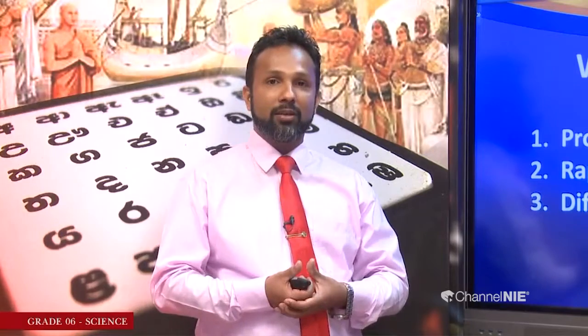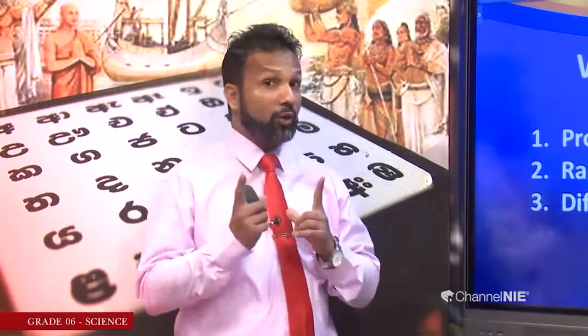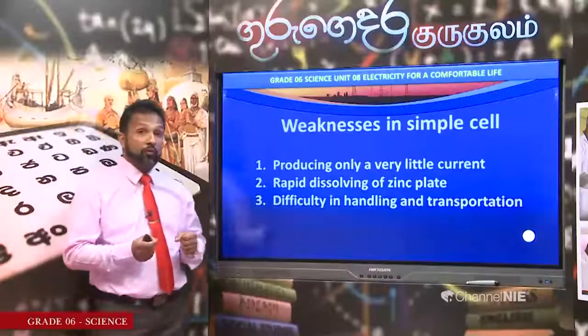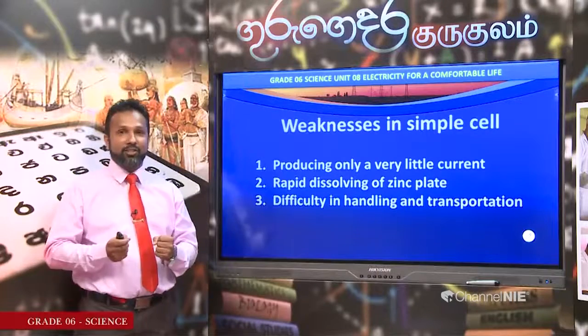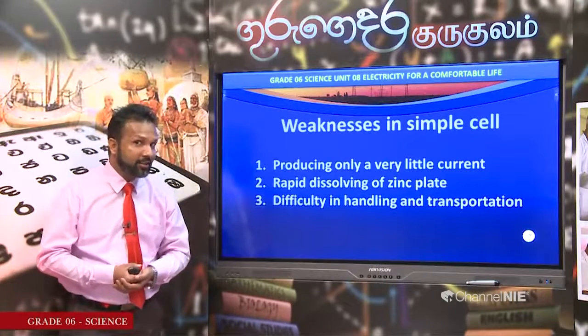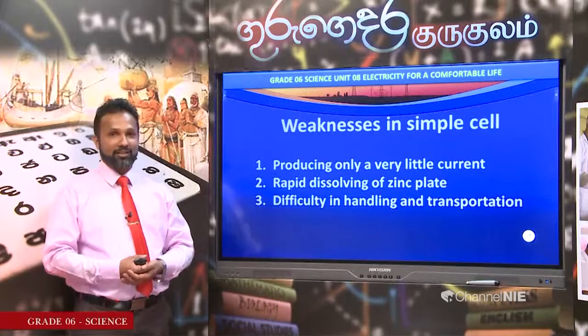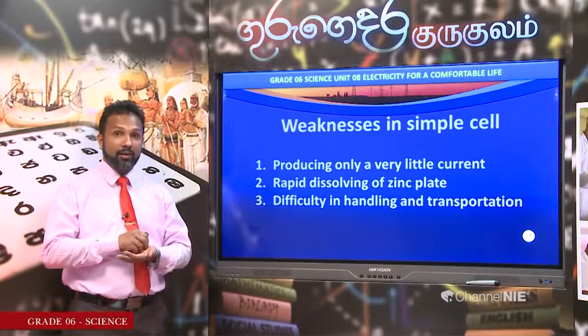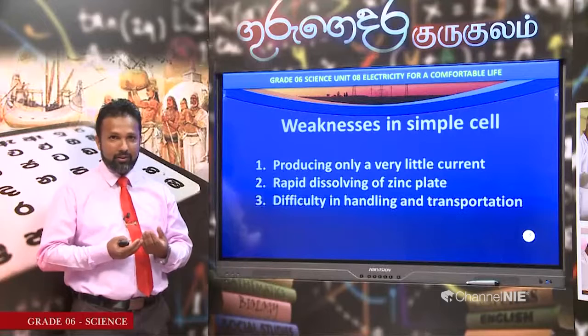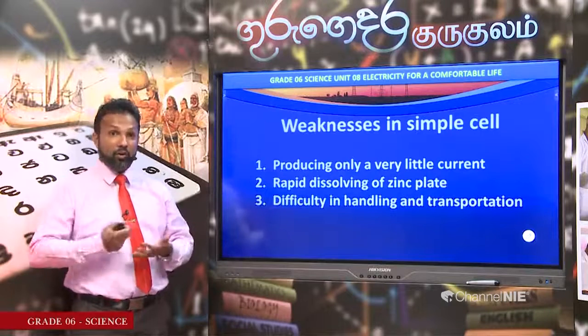When you think about the simple cell, as I told you earlier, it consists of highly poisonous acid. What's the name of that acid? Dilute sulfuric acid. If it falls on your skin, there may be irritations. There may be damages on your body.